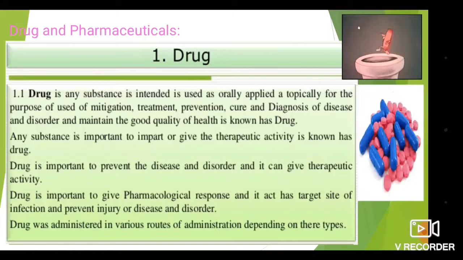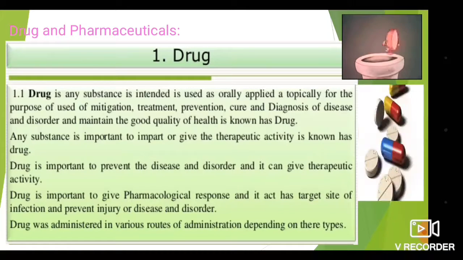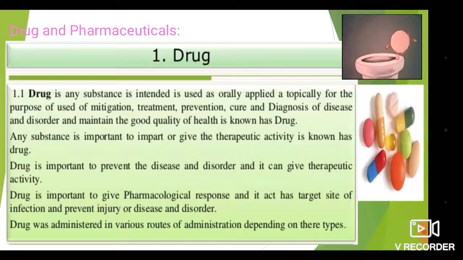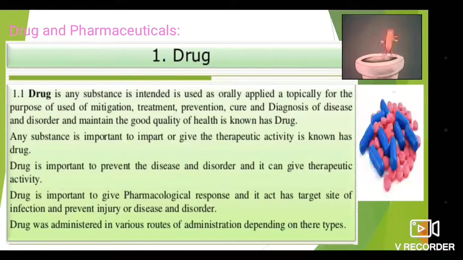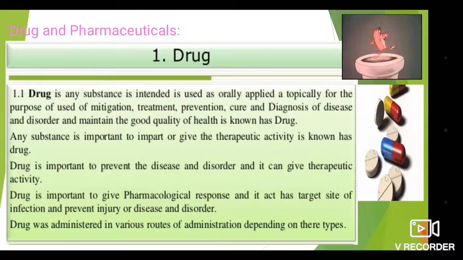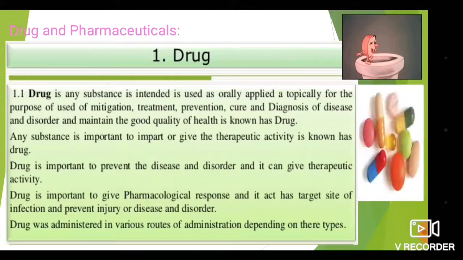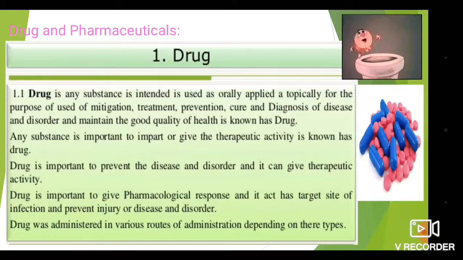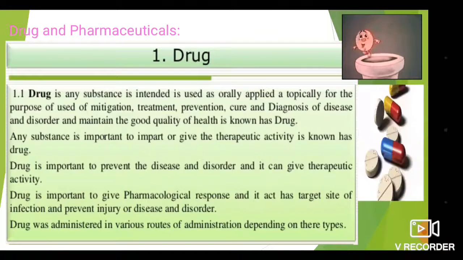A drug is important to give a pharmacological response. It acts at the target site of the infection and prevents injury, disease and disorder. So it targets the specified area affected by infection or injury, which is cured by means of the drug, and it does not affect other parts of the body.